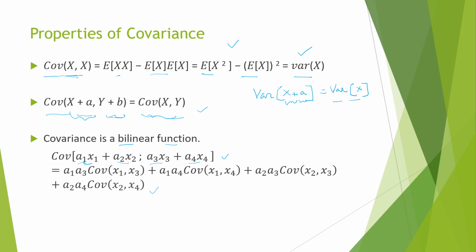Therefore, the first term would be a1 a3 covariance x1 x3. Similarly, you consider this term and this term, you get a1 a4 covariance x1 x4. And then a2x2 into a3x3, we get a2 a3 covariance x2 x3. And lastly, a2x2 into a4x4, we get a2 a4 covariance x2 x4. This we can verify. So these are the three important properties of covariance.